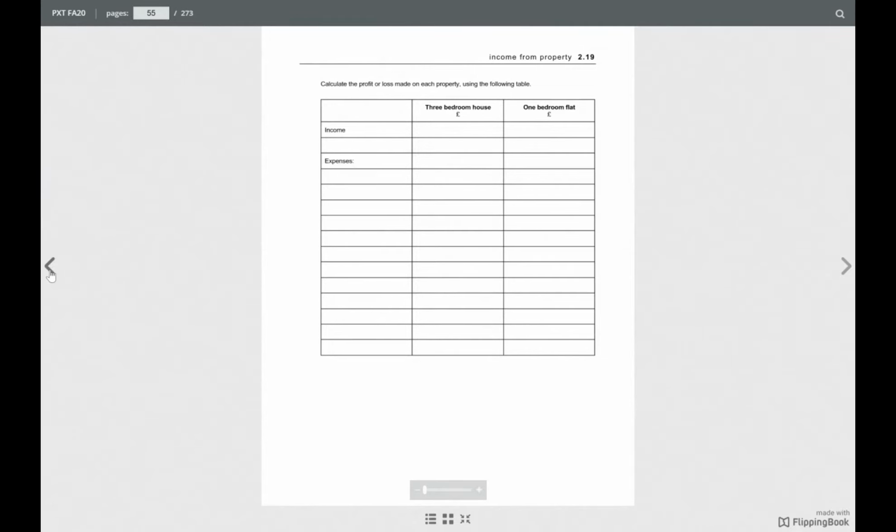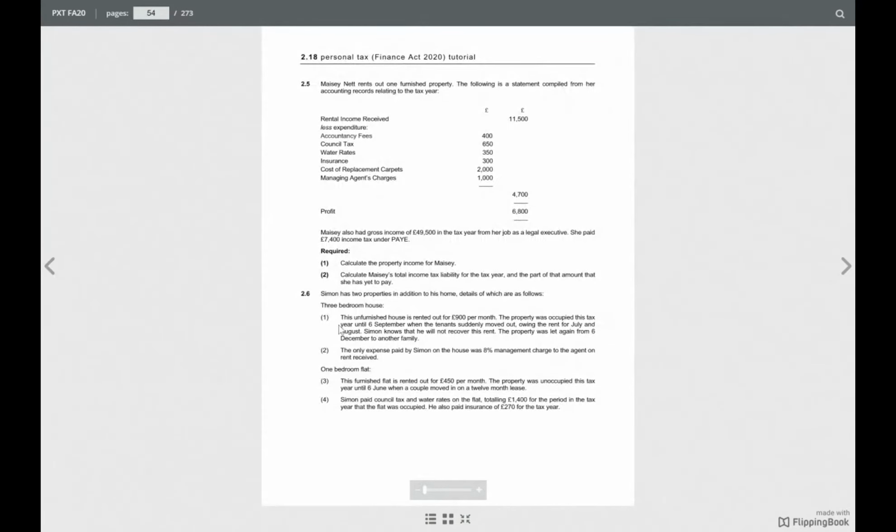And we have another 1-bedroom flat. This furnished flat is rented out for 450 per month. The property was unoccupied this tax year until 6th June, when a couple moved in on a 12-month lease. Simon paid council tax and water rates on the flat, totaling 1,400 for the period in the tax year that the flat was occupied. He also paid insurance of 270 for the tax year. Okay, so let's put this in the boxes.